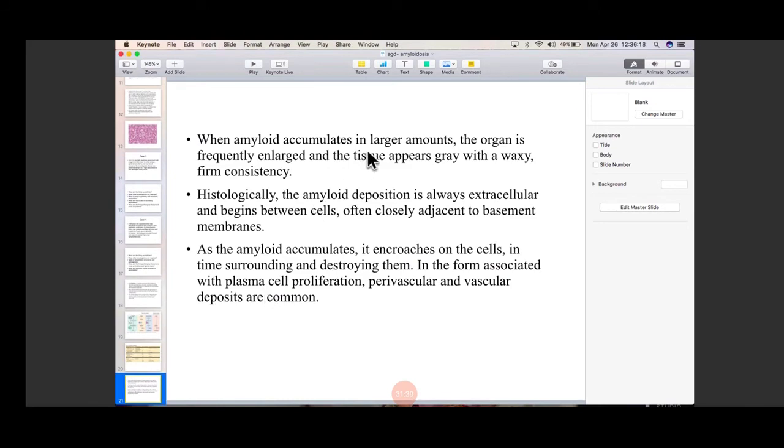When the amyloid is accumulated in larger amount, the organ becomes enlarged and the tissue is going to appear as grey and waxy with firm consistency.